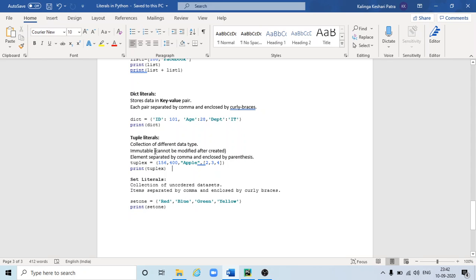Immutable in nature means once it is created you cannot modify it. The elements are separated by comma and enclosed by parentheses. So here is the starting parenthesis and here is the ending parenthesis.